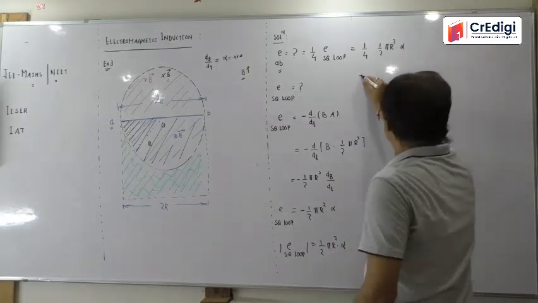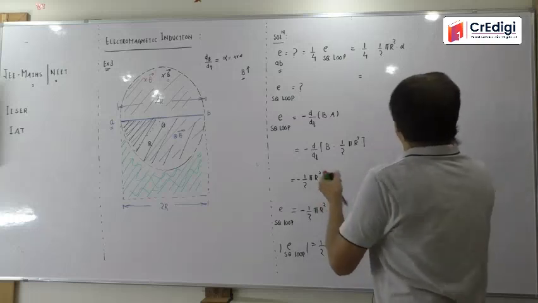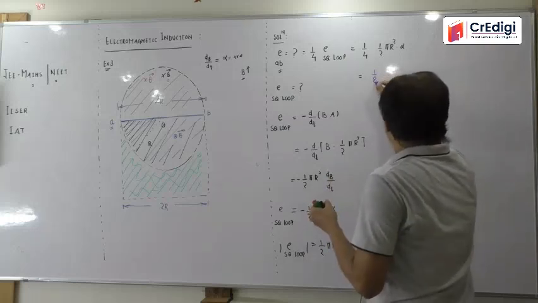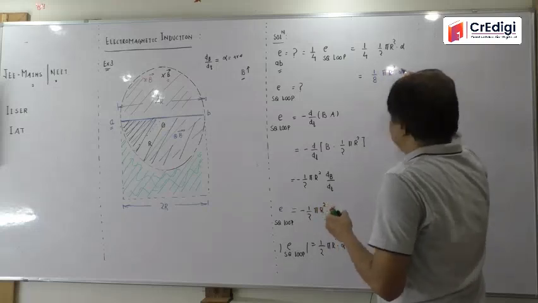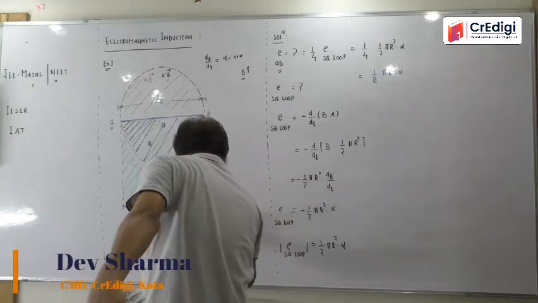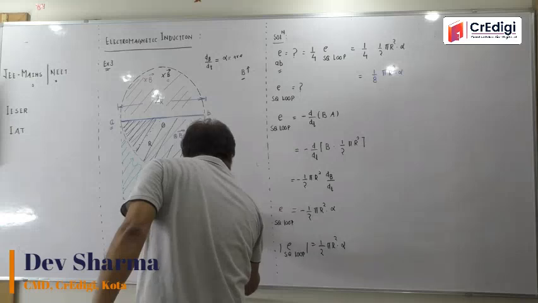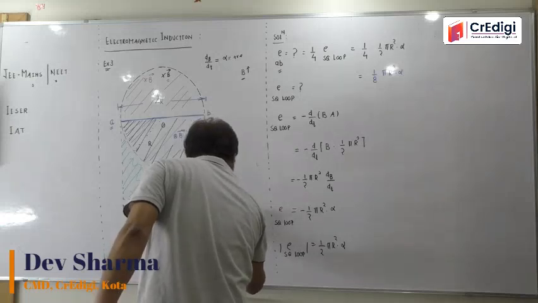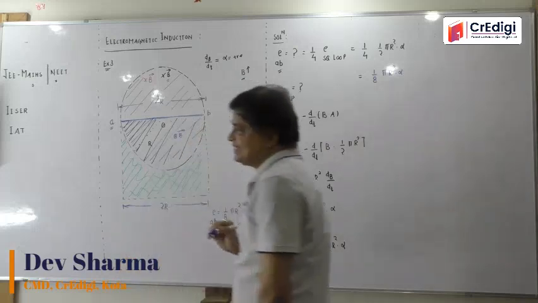Your answer will be coming as 1 by 8 pi r square alpha. So induced EMF in AB will be equal to 1 by 8 pi r square multiplied by alpha. This is the answer.